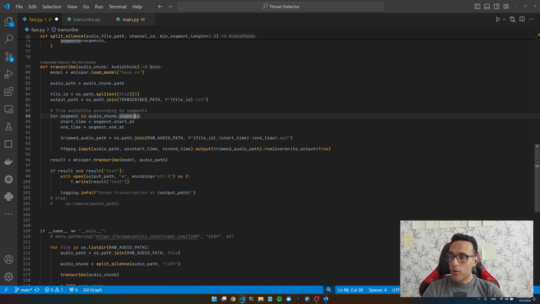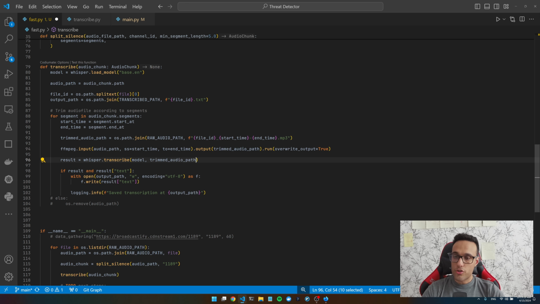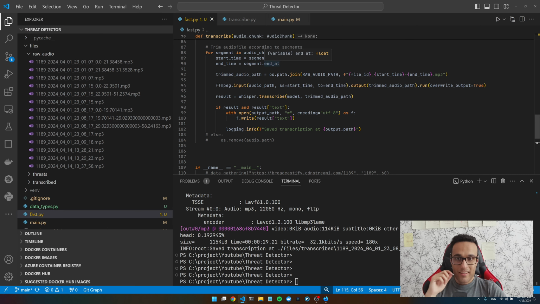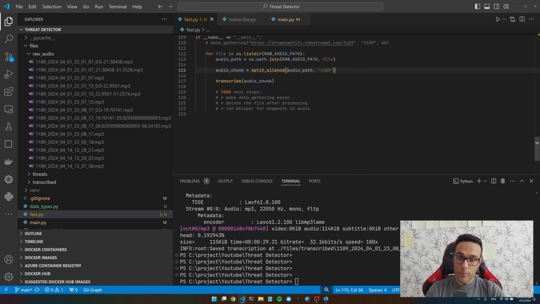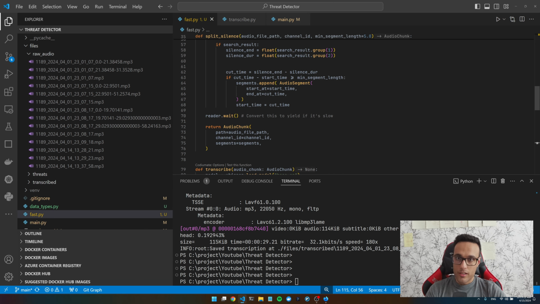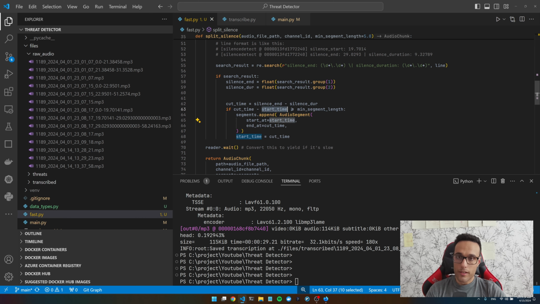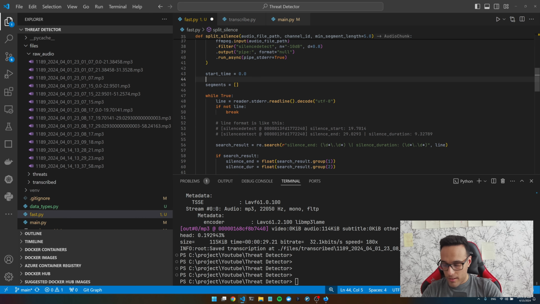I'm gonna go through all the segments, and I'm gonna use ffmpeg and give that file and say, you have to trim the file from here to here and then just save it here. Pretty simple and straightforward. And for each section, I want you to transcribe it. I would love to add half a second or even 1 second before and after the trimming section. Okay? So I'm gonna say safety.